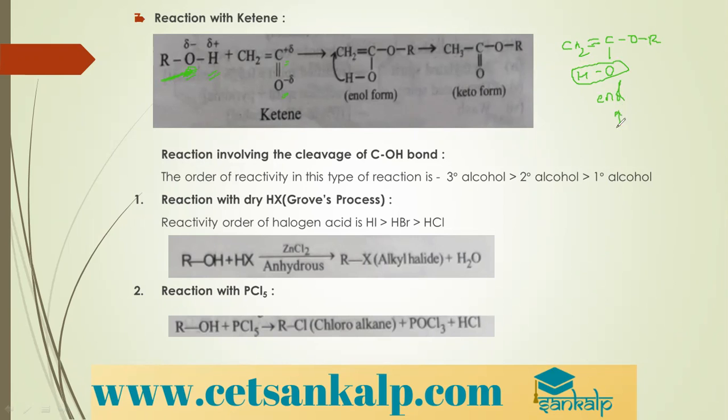So what will happen? They will tautomerize. Hydrogen displacement occurs. This hydrogen goes to the adjacent carbon and the double bond shifts. So I get CH3, C double bond O, and then OR. This is called the keto form. This type of isomerism is called tautomerism. The enol form always tautomerizes to the keto form, therefore giving us an ester. So this is the reaction of alcohol with ketene.